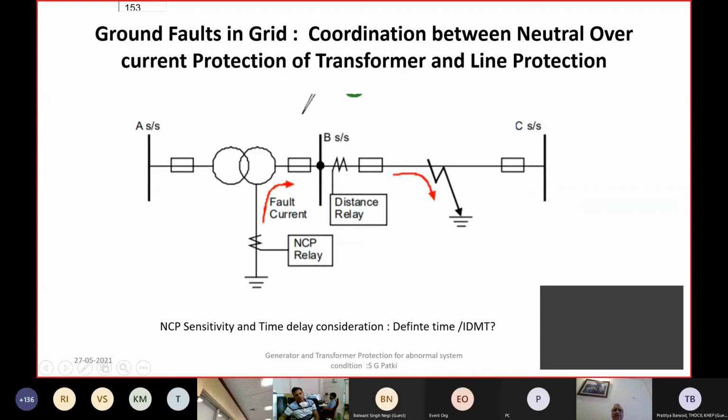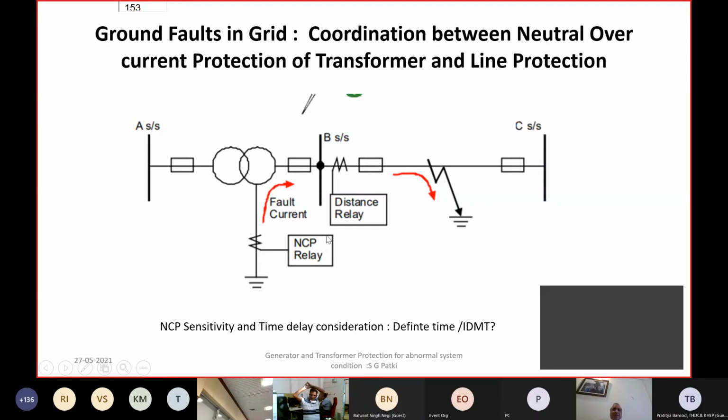Now, how do you do it? Now you have a choice. Either you have a definite time delay. Just like what we had a stage 2 of the backup impedance of the generator, we could keep a time delay of 1.5 seconds or 2 seconds. And the distance relay earth fault element, assuming it is up to zone 3 time, then it will be up to 1 second.